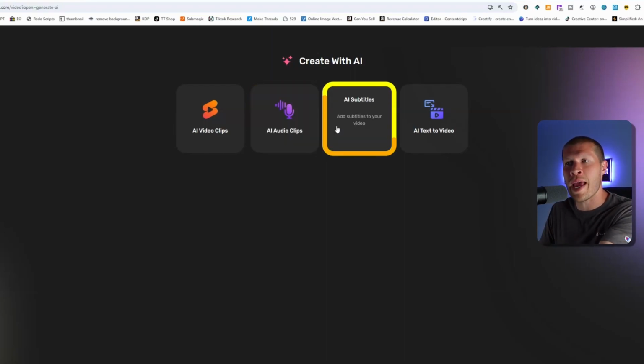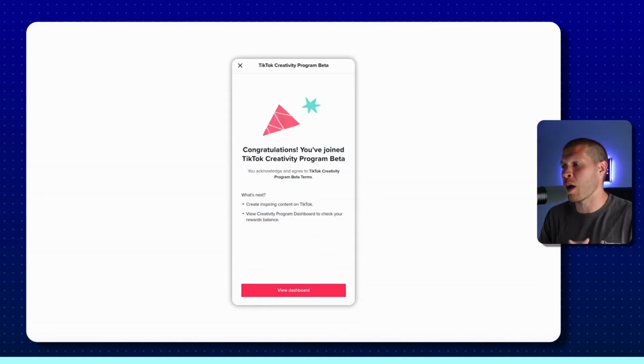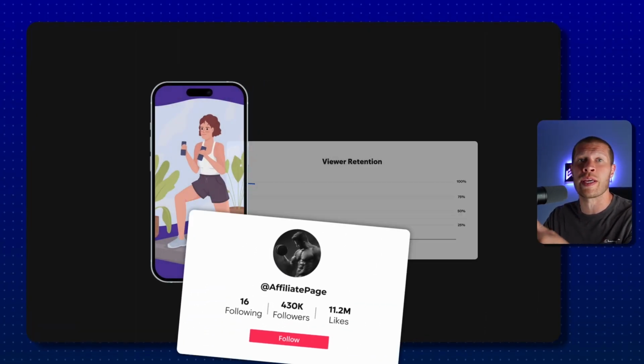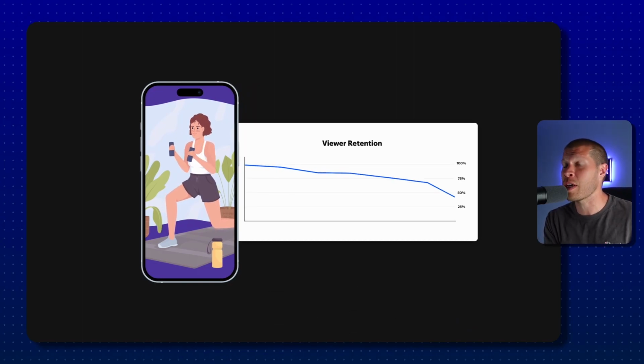Now, the next one is the AI subtitles, and that's going to let you put subtitles on any video that needs them to, again, like I said, increase viewer retention on any video. It doesn't matter if you're posting it to a page with TikTok Creativity Program Beta and monetizing through ad revenue, or if you're posting it to your personal brand page, or if you're posting it to an affiliates page and you just want to increase viewer retention on the product video, that can also help.